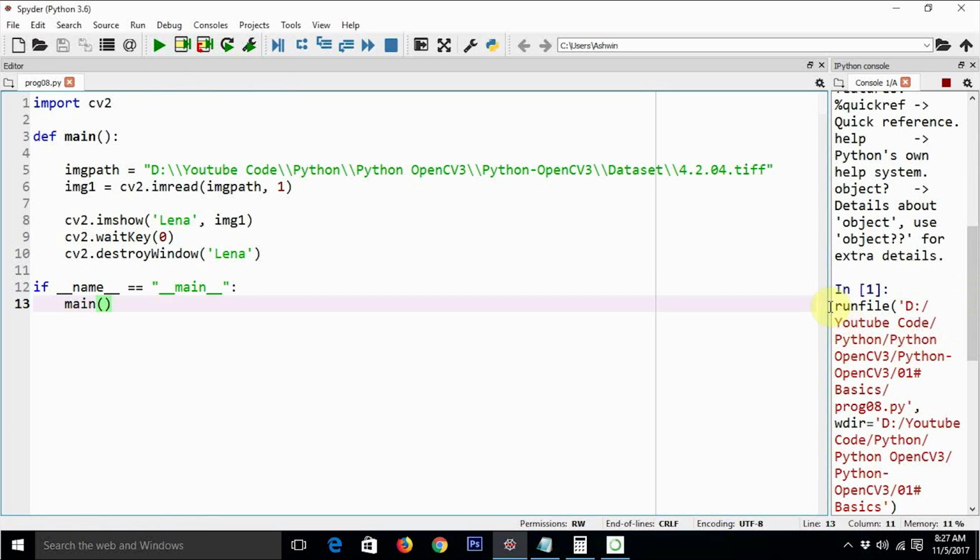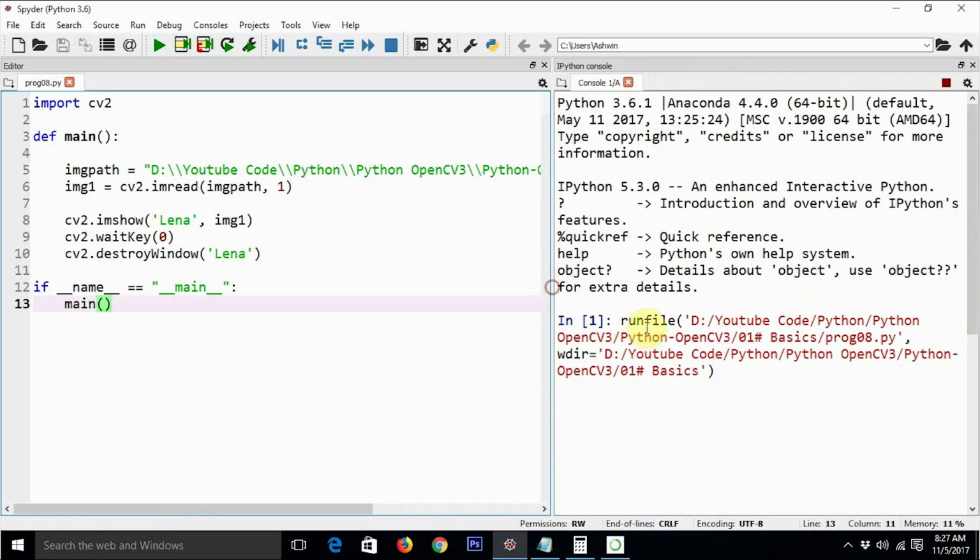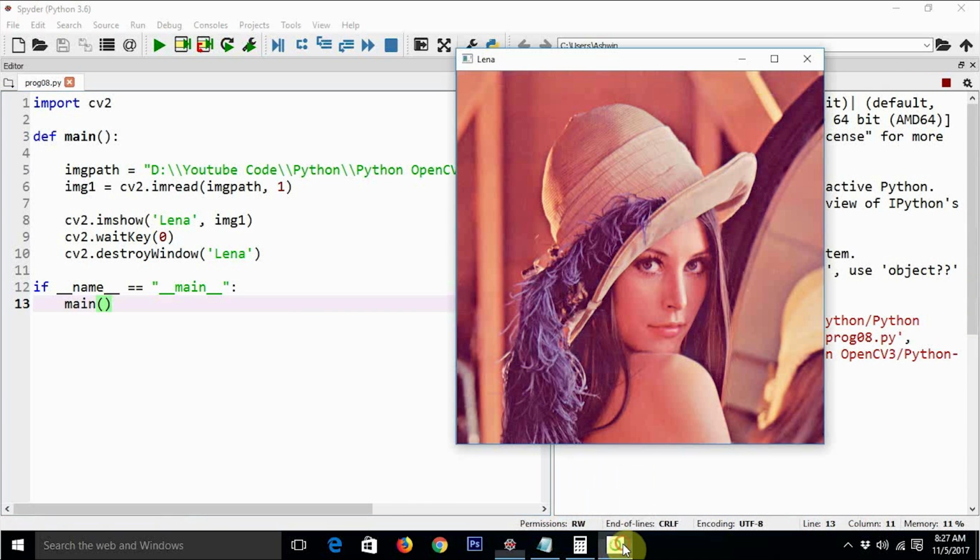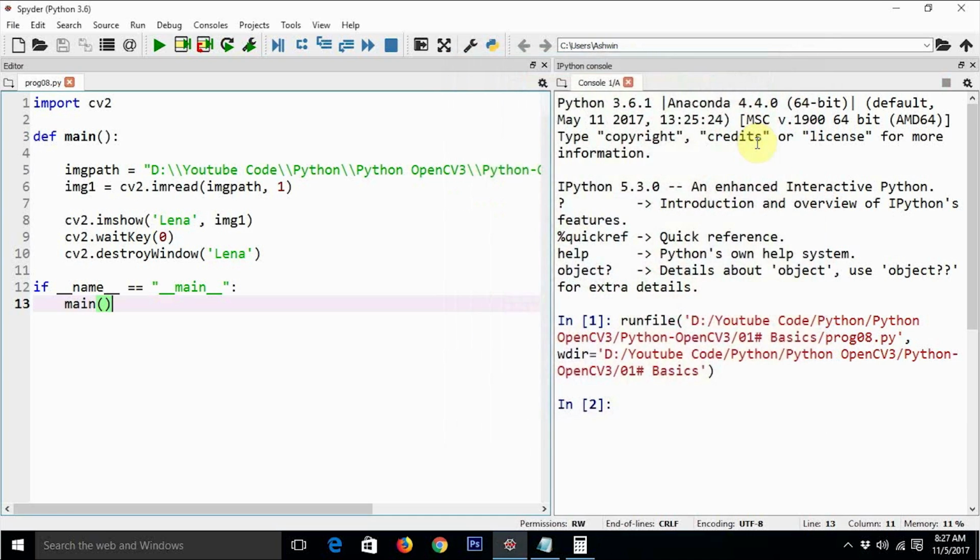Okay, now the code has been executed. You can see this in the console, and this is the window. This is the standard 512 by 512 Lena image that we frequently use for image processing practicals. Now if I hit any key, like enter, this is going to vanish. Let us see what is exactly happening, because we haven't had an opportunity to discuss the nature of images that we are using here.